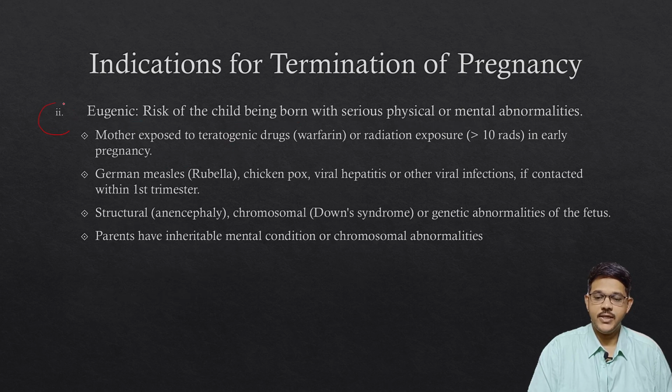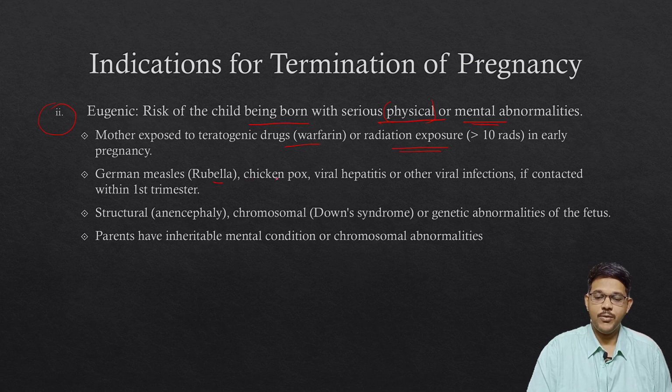The next indication is the eugenic reasons, where there is a risk of a child being born with serious physical or mental abnormalities. If you continue with the pregnancy, there is a chance that the child may be born with some physical or mental abnormality. In those conditions, MTP can be done. Some examples: if the mother is exposed to teratogenic drugs like warfarin, or radiation exposure of more than 10 rads, then there is a chance that some genetic abnormalities may be present.